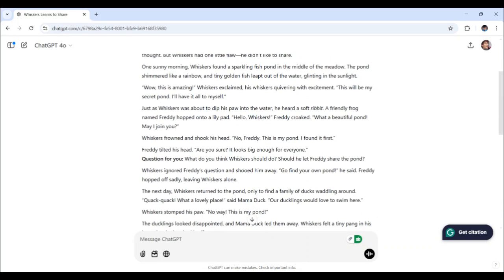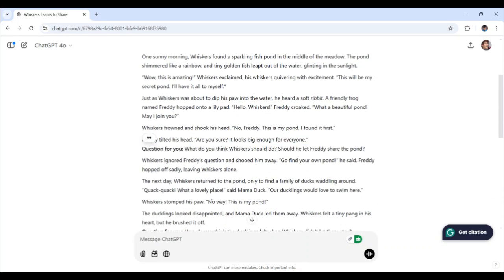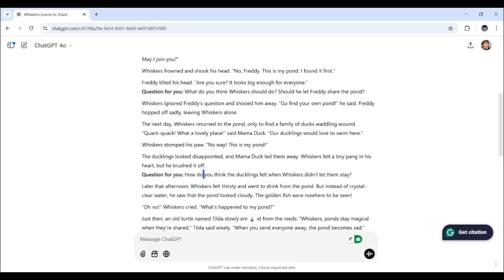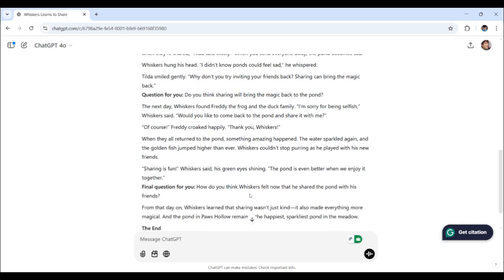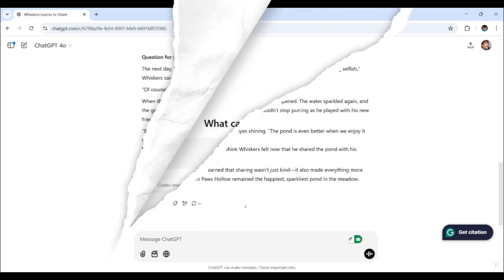As I said, all the interactive questions add an extra layer of engagement. You can take this story and expand it into a book, a classroom activity, or even a bedtime favorite. With just a few tweaks, this could become something truly special. It's quite helpful, I must say.